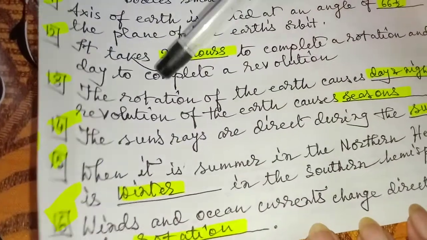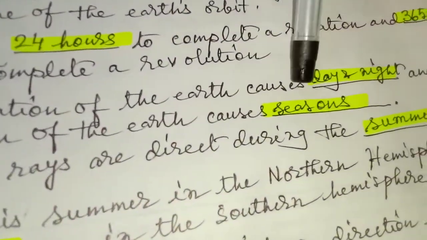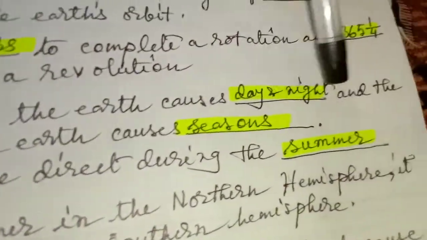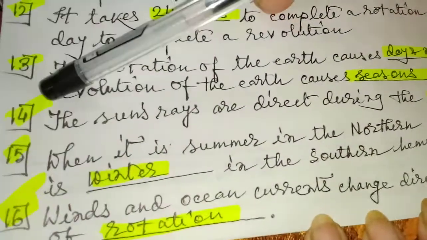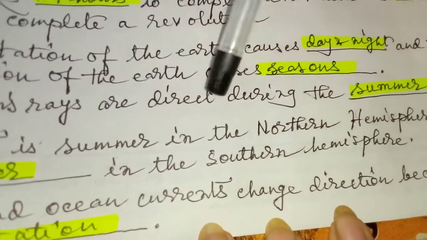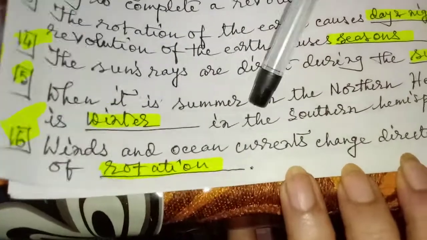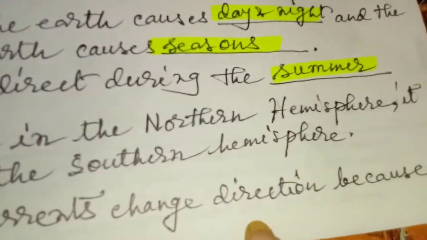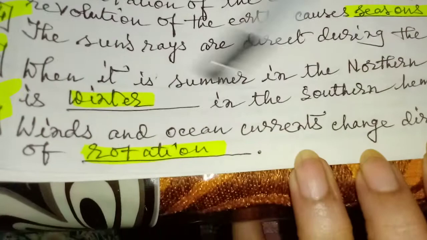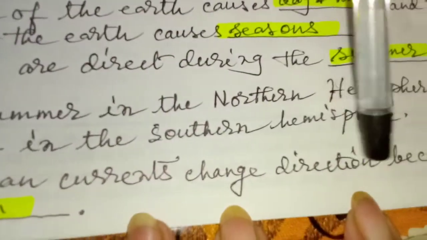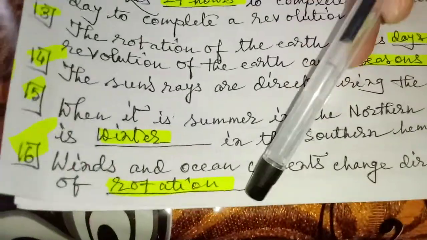Question number 13. The rotation of the earth causes dash and the revolution of the earth causes dash: day and night, seasons. Question number 14. The sun's rays are direct during the dash. Answer, summer. When it is summer in the northern hemisphere, it is dash in the southern hemisphere: winter. Winds and ocean currents change direction because of dash. Answer is rotation.